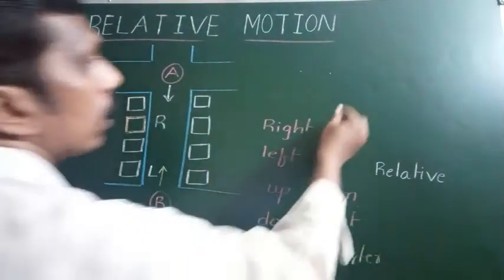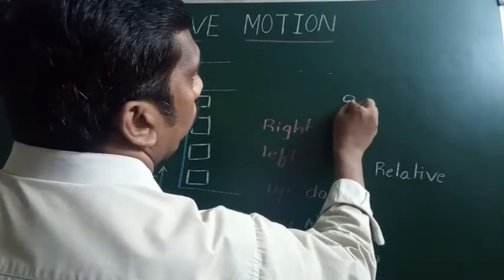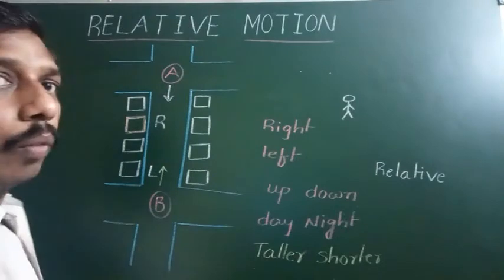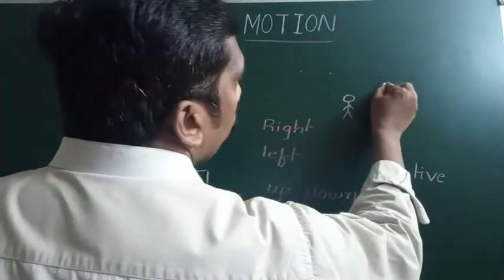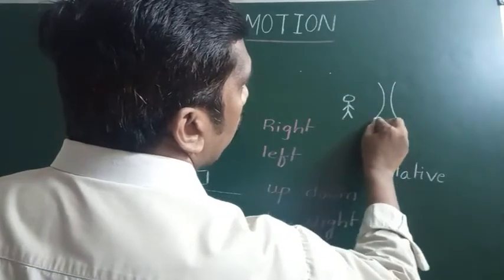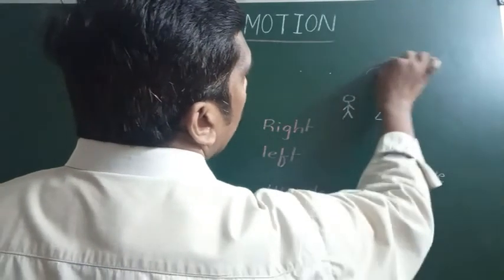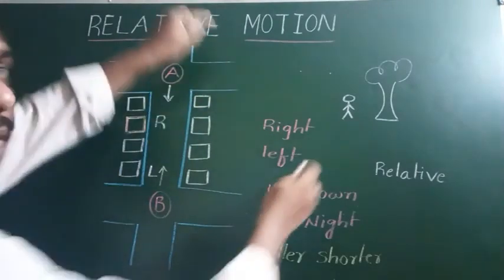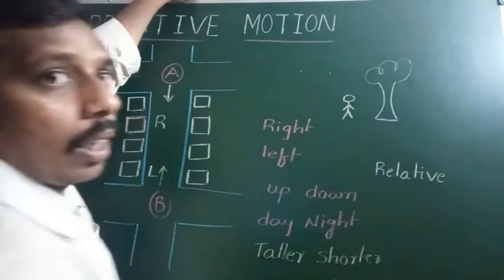A passenger standing beside the road. Nearby him, one tree is there. For this person, the tree appears at rest.